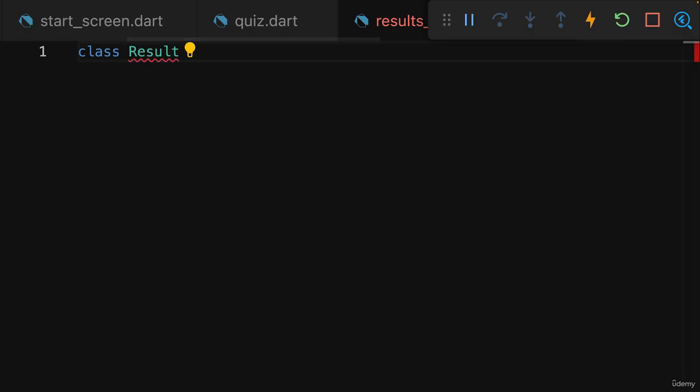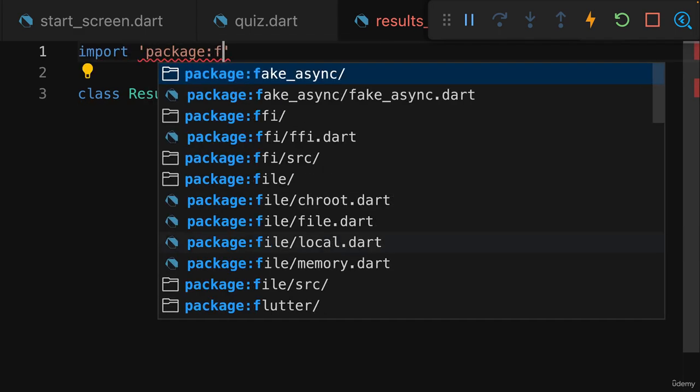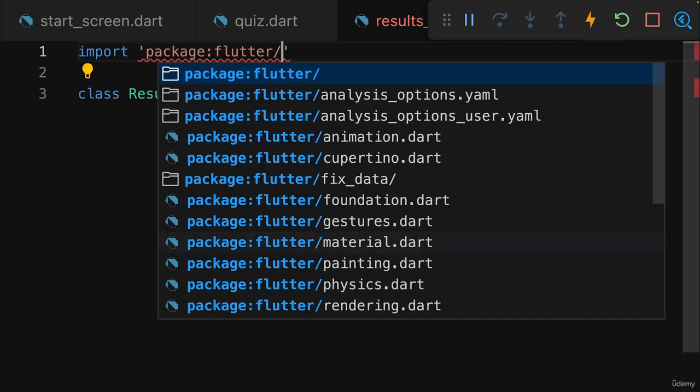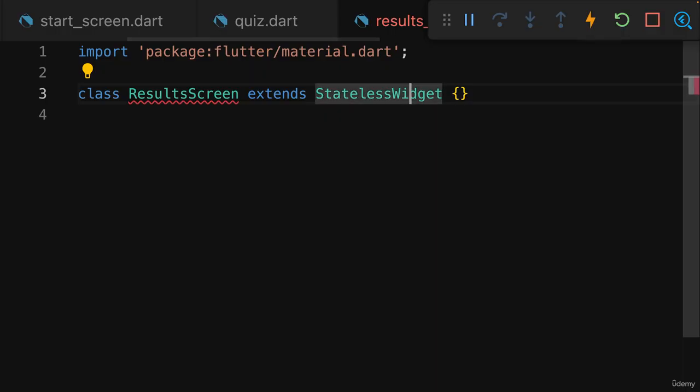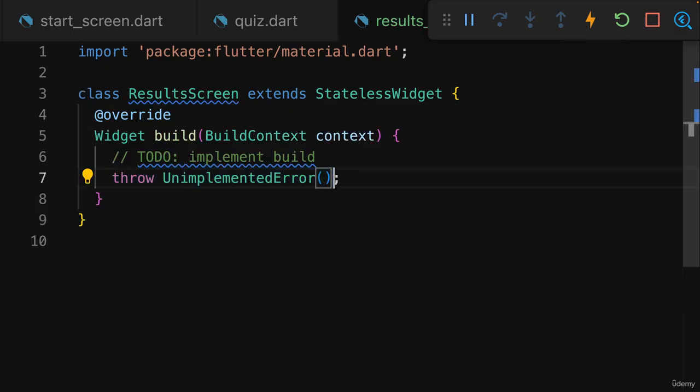So this is my ResultsScreen class, which extends StatelessWidget, as you learned. And of course, as always, we therefore must import the Flutter package material.dart to unlock StatelessWidget. And in this results screen widget, you then should add this build method, as always.